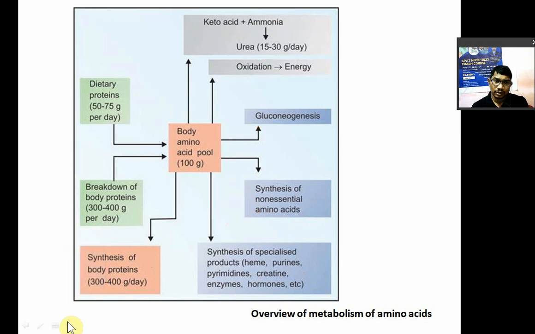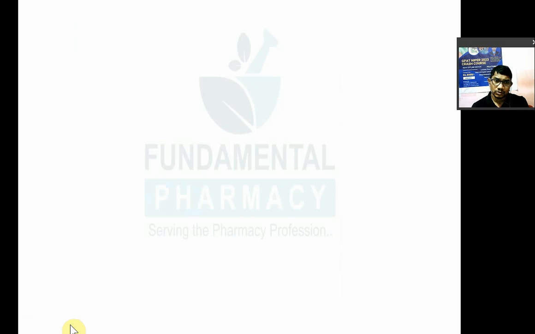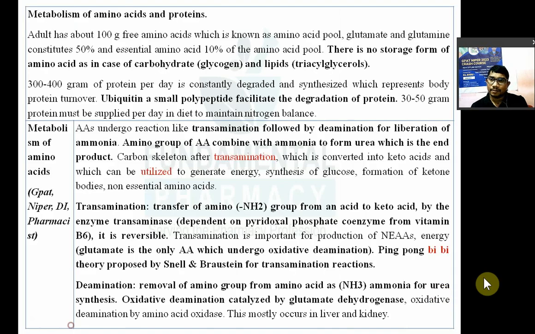Now as I told you, every amino acid has its own metabolism. It is not possible to take all the metabolism. Protein metabolism can be understood by simply understanding amino acid metabolism. So, metabolism of proteins and amino acids. An adult has around 100 grams of free amino acid pool. Glutamate and glutamine, these two amino acids, constitute around 50% of the amino acid pool, and the remaining 10% will be your essential amino acids.